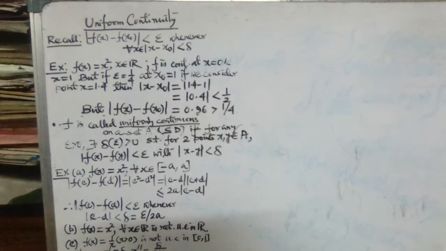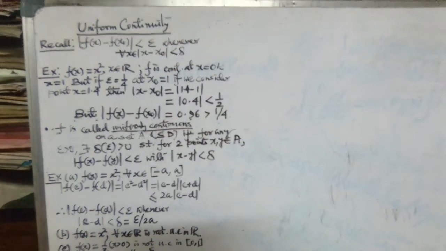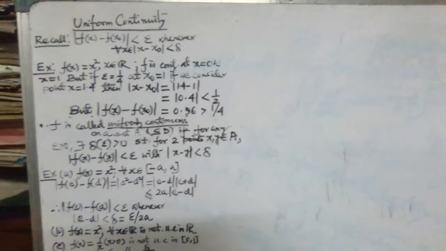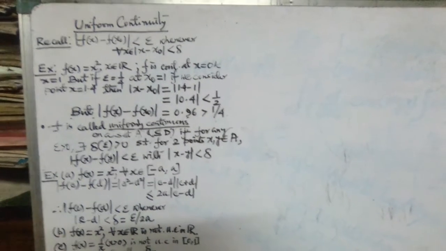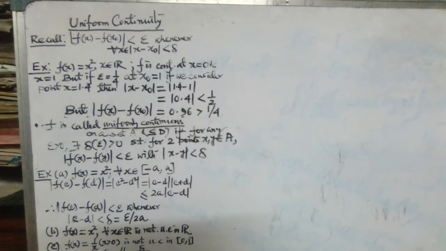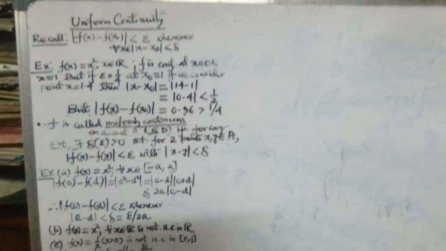So before going into the discussion of uniform continuity, just recall the definition of continuity of a function at some point. Suppose f is a real valued function, and f is continuous at some point x naught.